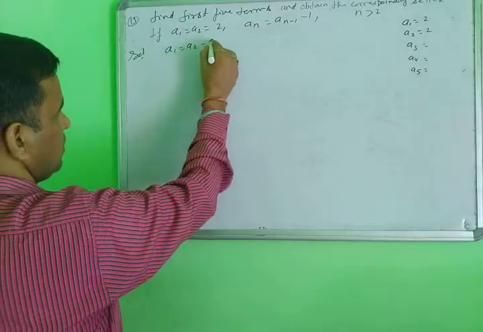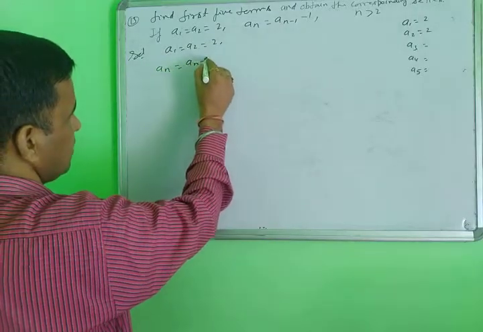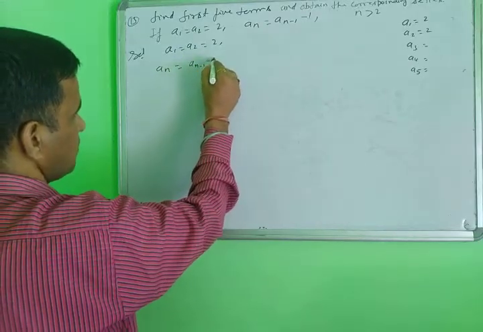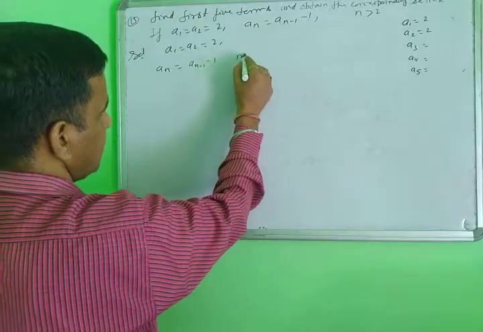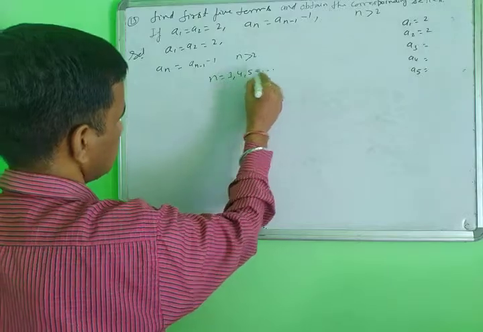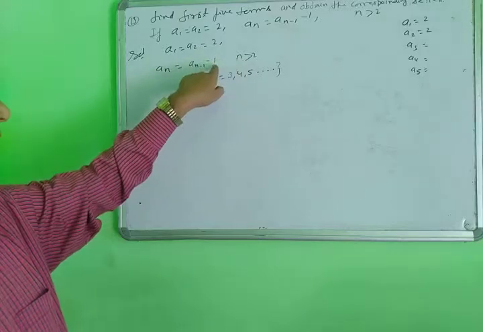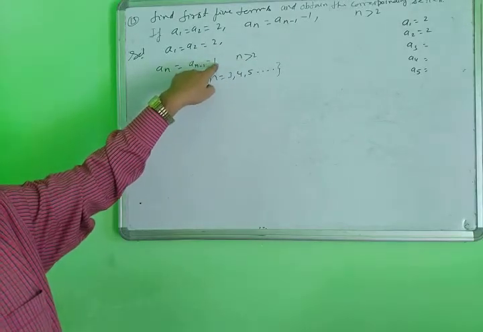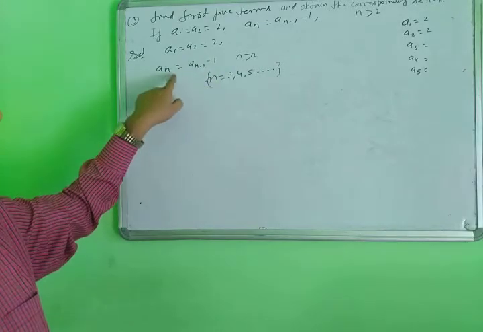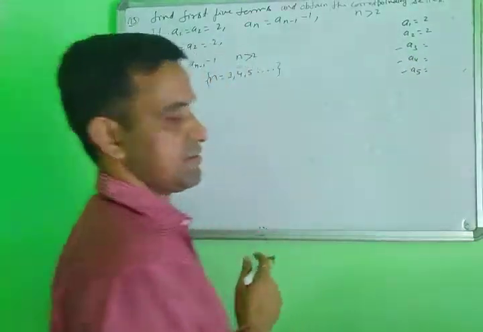A1, A2 equal 2 and An equals An minus 1, with n greater than or equal to 2, meaning n equal 3, 4, 5, 6. This is the value of n. Here we have n minus 1, so when you put the value 3, then after that 4 and after that 5, you will get the 3 steps of 3, 4, 5.